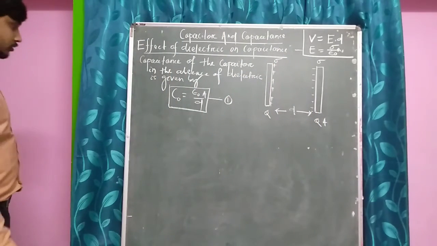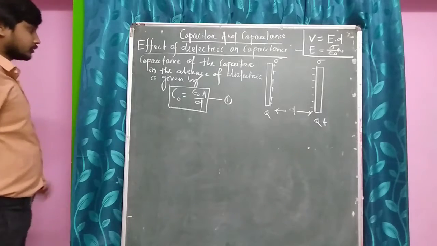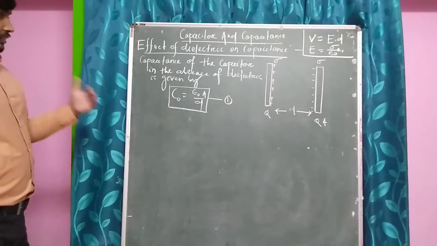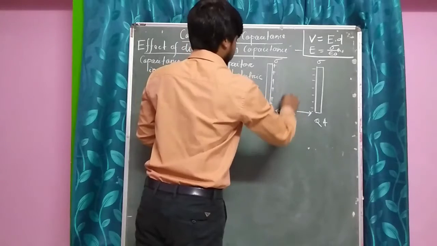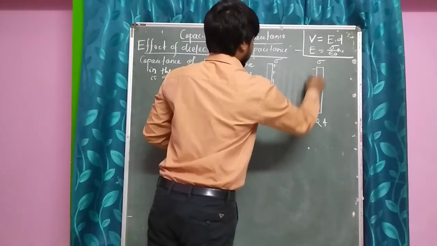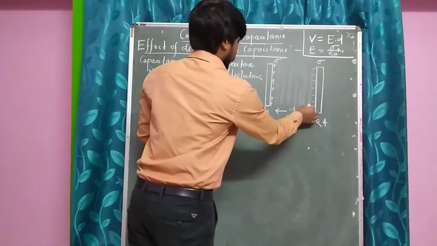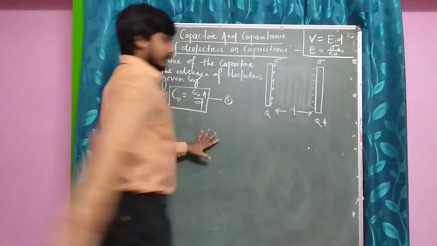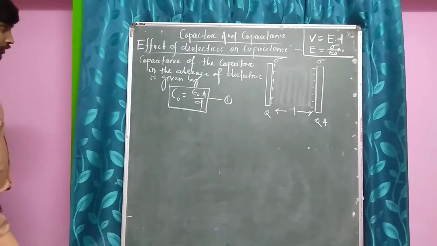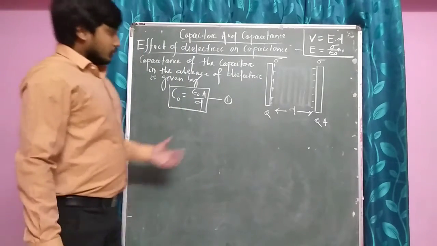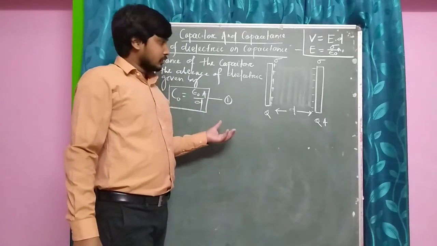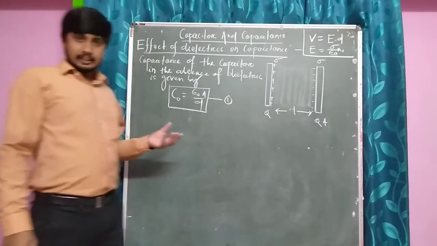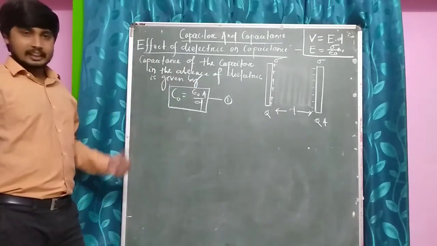Okay. Hence now come to the second state. Suppose now the entire space is filled with a dielectric medium. So here what will happen? As previously we have discussed regarding the polarization of the dielectrics, here also the same thing will take place.